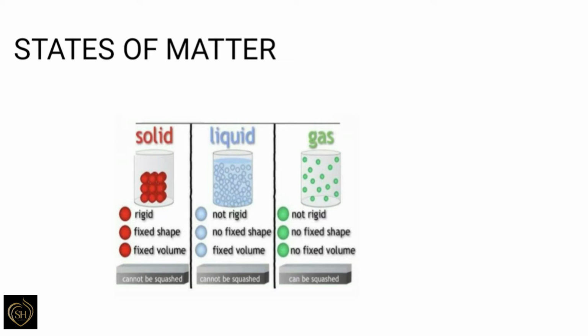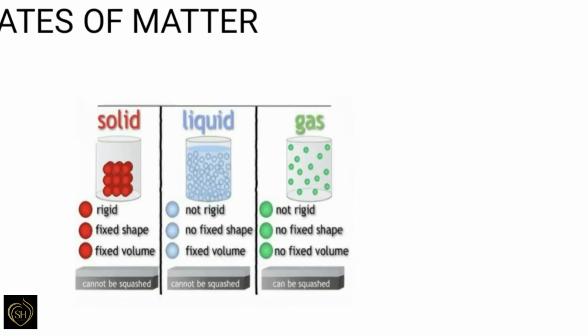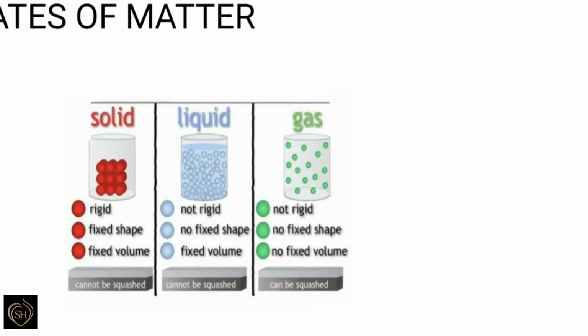Now we can come to gaseous state. Gases have neither a fixed shape nor a fixed volume. Hence, they do not have fixed boundaries. That means they can flow in all directions and can be easily compressed.